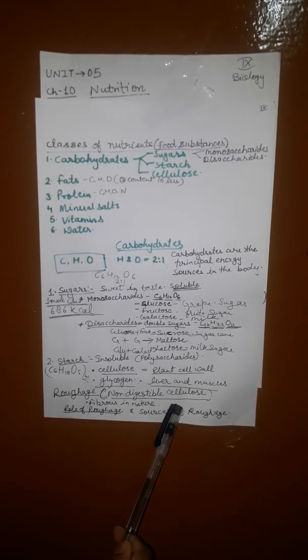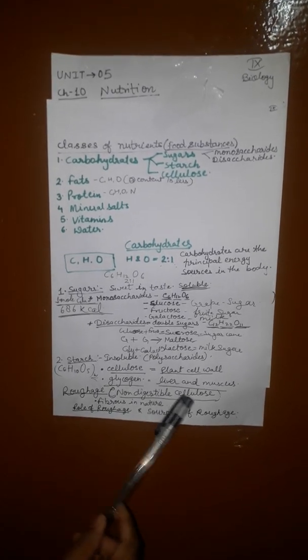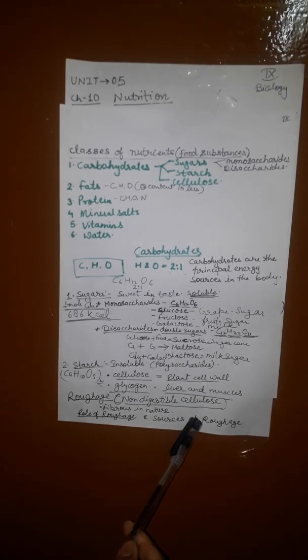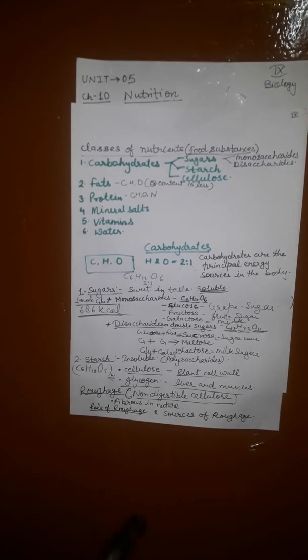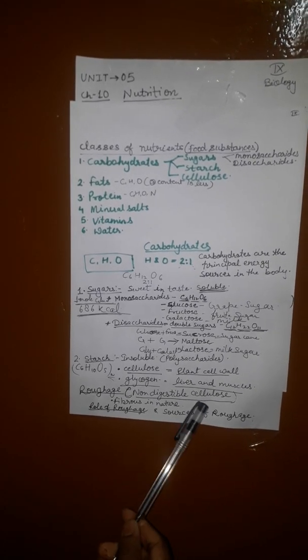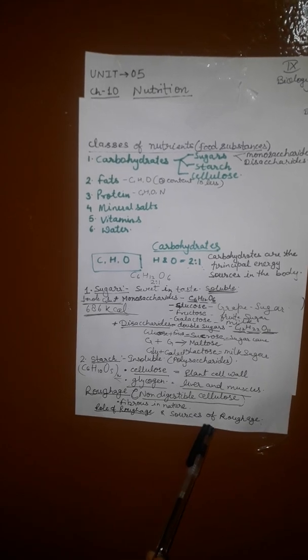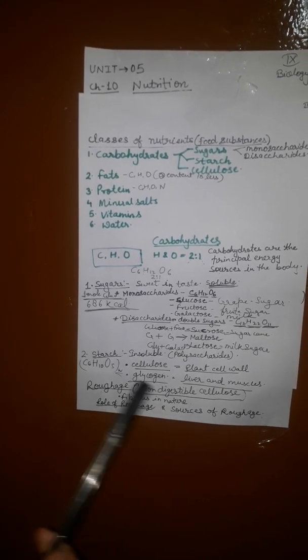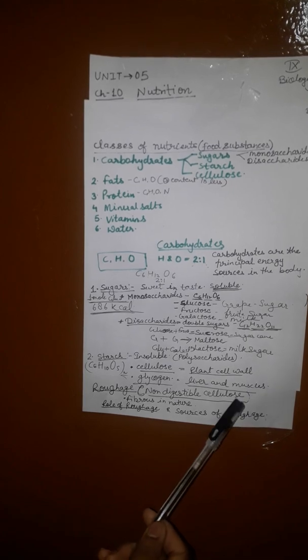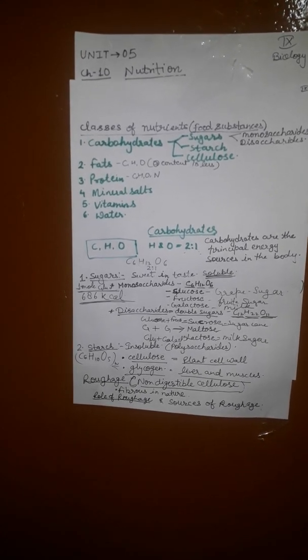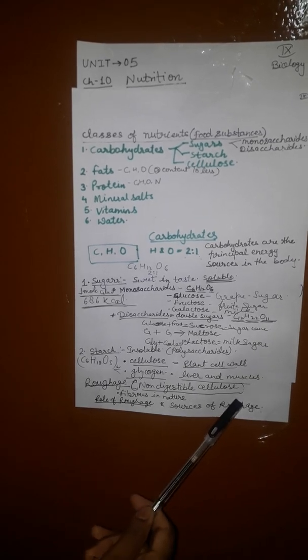What are the sources of roughage? Vegetables, fruits, corn, half crushed wheat, that is called dalia, are the chief source of roughage in our food. Cabbage is one vegetable which provides a lot of roughage.